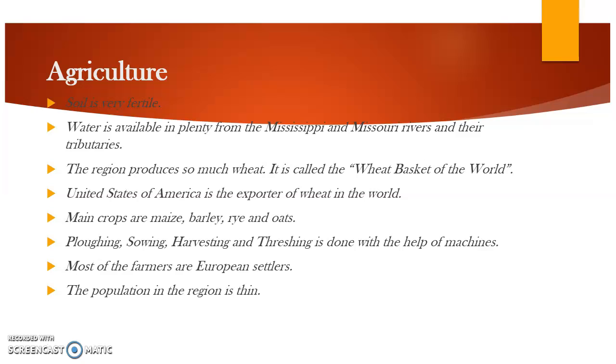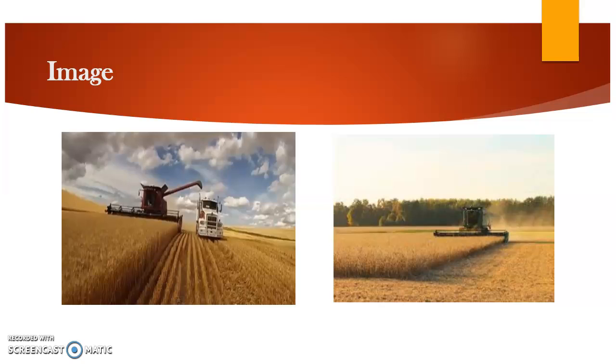Fine. And now you see the machines for harvesting, for threshing. Very means excellent machines are present there. Fine. So the harvesting is very, very easy.